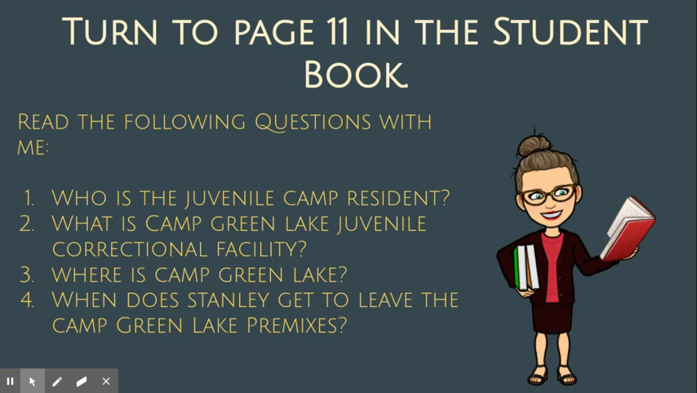I want you to read the questions aloud with me. Number 1. Who is the juvenile camp resident? Number 2. What is Camp Green Lake Juvenile Correction Facility? Number 3. Where is Camp Green Lake? Number 4. When does Stanley get to leave the Camp Green Lake premises?